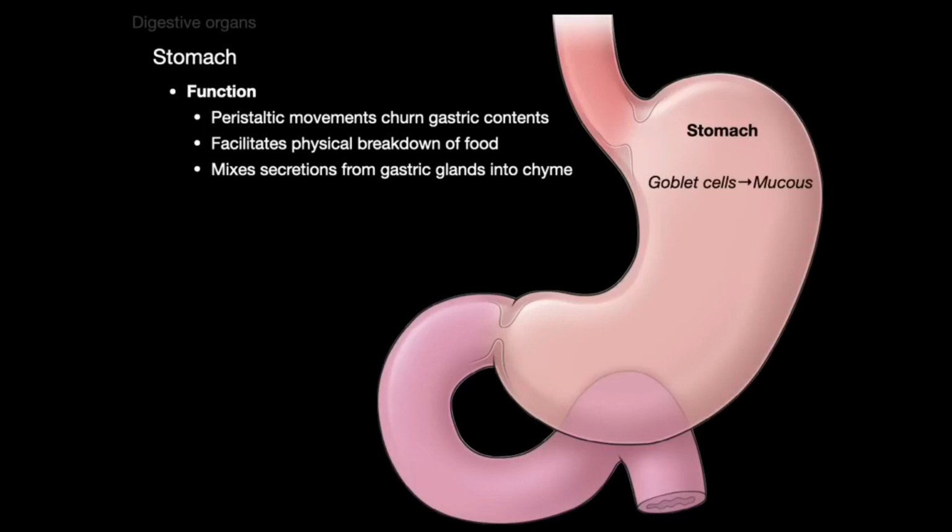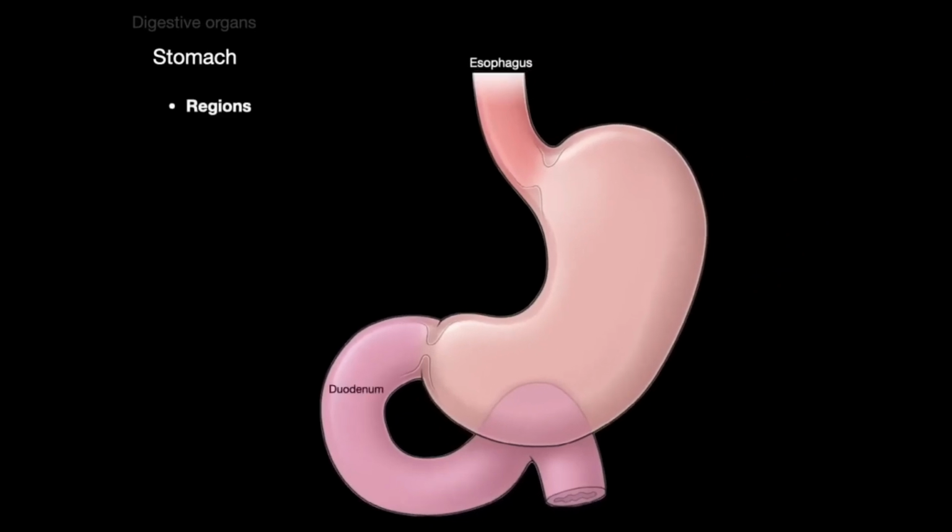Goblet cells of the epithelium lining the stomach make mucus that protects from the acidity derived from parietal cells, and parietal cells produce hydrochloric acid with a pH of about 1.5 to 2. Also intrinsic factor, which helps with the reabsorption of vitamin B12 by the small intestine. And the chief cells secrete a proenzyme called pepsinogen that, when it mixes with hydrochloric acid, becomes pepsin, which starts the chemical digestion of proteins.